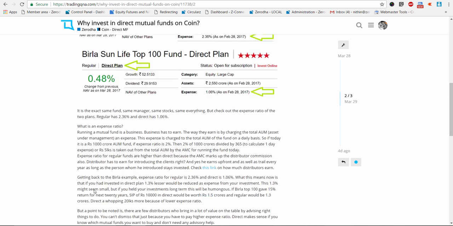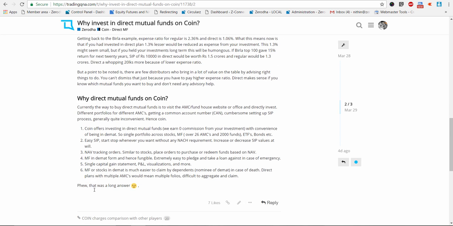And now that you know why direct mutual funds, let me quickly explain why direct mutual funds on Zerodha and on Coin, right? Firstly, we are selling direct mutual funds using a demat account, right? So we are the first brokers in the country. Similar to how stocks sit in your demat account, you can actually get mutual funds sit there. Your direct mutual funds sit in a demat account, right? There are multiple advantages to it. One, a single portfolio view. Two, a single capital gain statement. You don't have to make your own capital gain statements for filing your income tax returns.